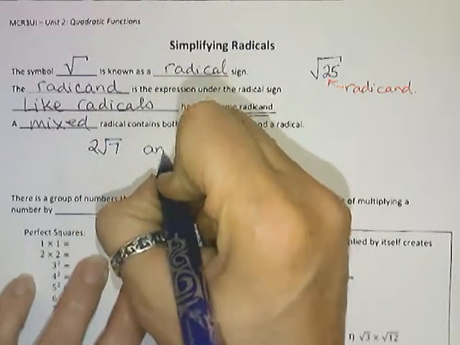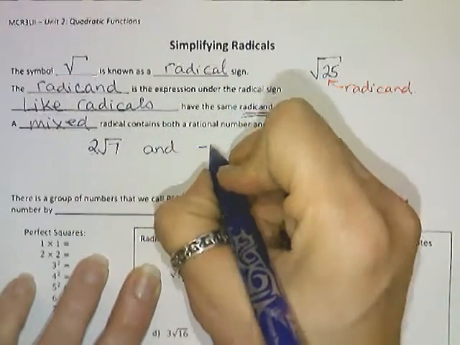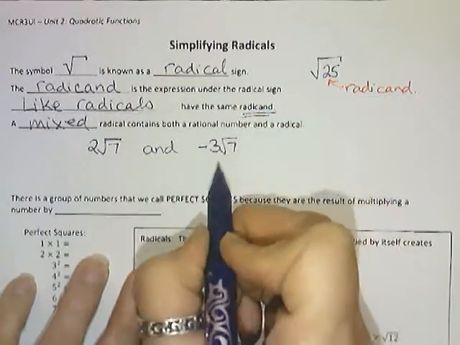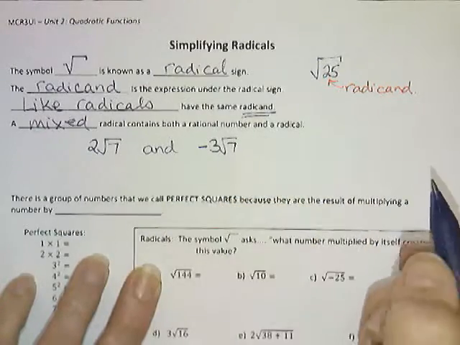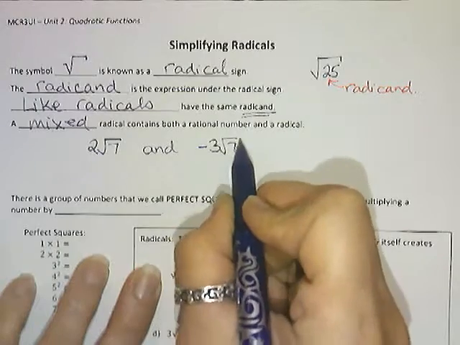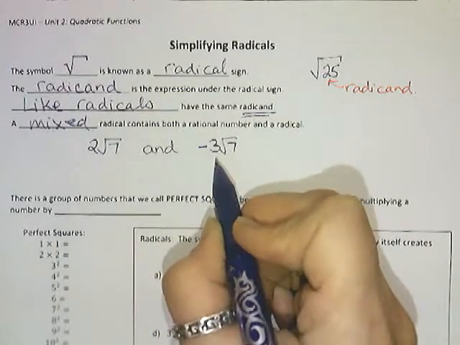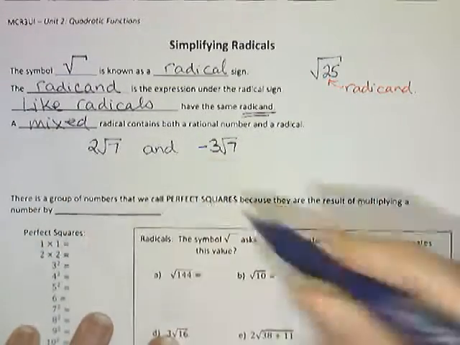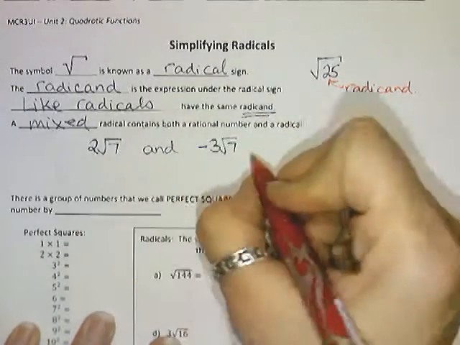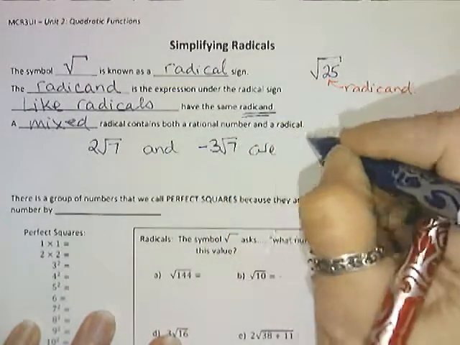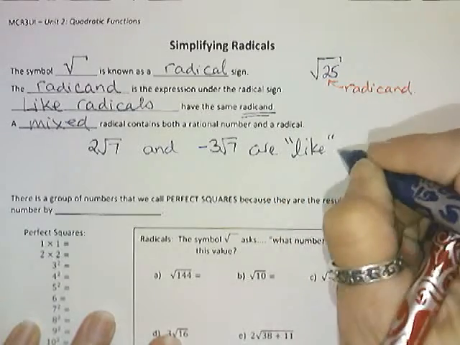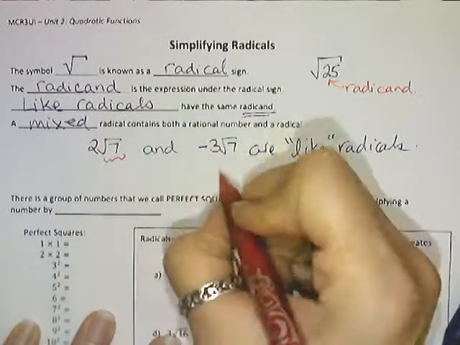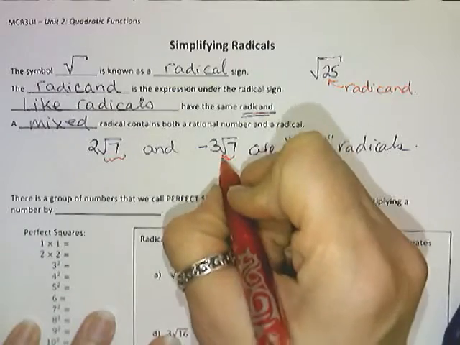And 2 root 7 and perhaps a negative 3 root 7. We have a rational number multiplied by a radical. And so that entire thing, that entire negative 3 root 7 or negative 3 radical 7 would be considered a mixed radical, and both of these would be considered to be like radicals. So these are like radicals because we have this radicand and this radicand under my root sign.